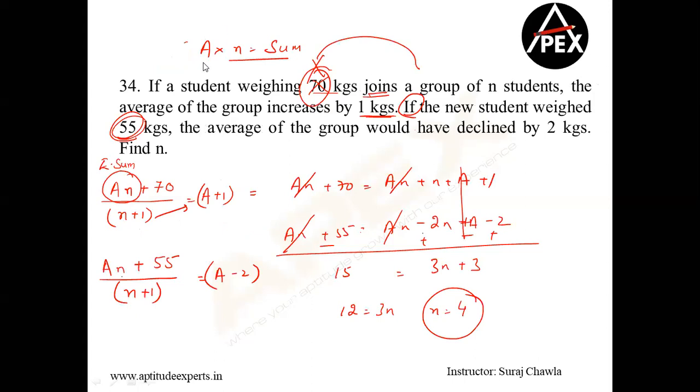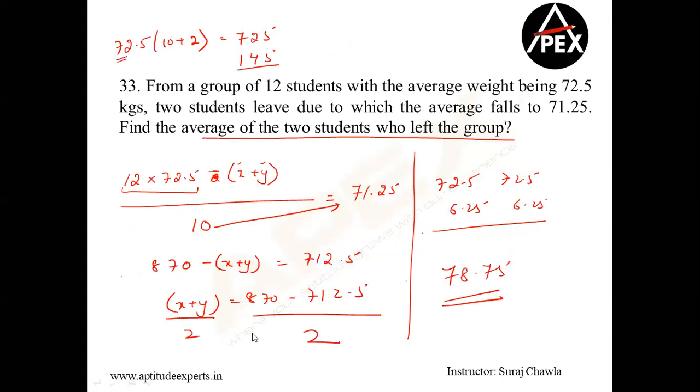I repeat, if I'm not given any of these values, you cannot use the shortcut method. If both the values are hidden, I cannot use the shortcut method. 33, same logic. Go by the basic method. Guys who are not understanding the shortcut, go by the basic method.